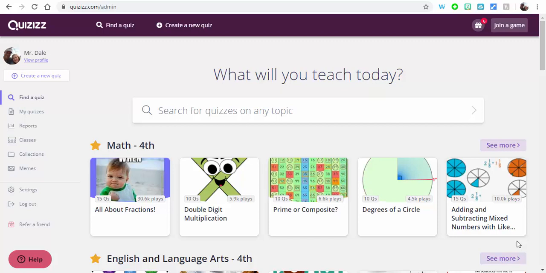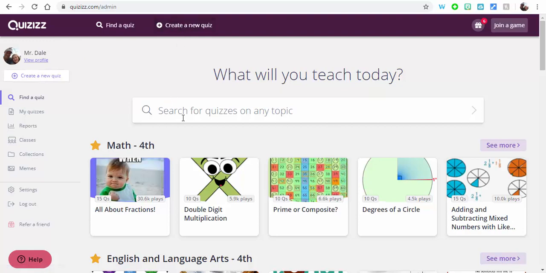So, what you can see here is I'd recommend signing up, and then going through signing up with Google. You're going to notice all your options over here on the left-hand side. You can also find a quiz here, here, or here. You can create a quiz here or here, and I'll show you a few things.